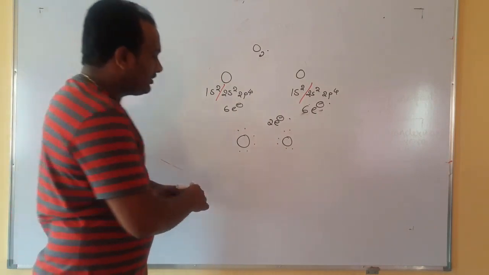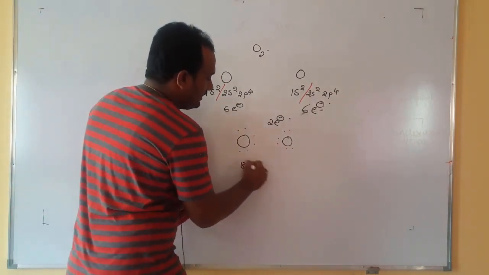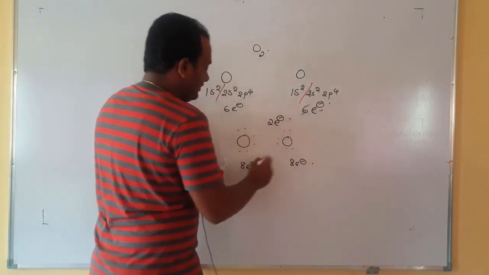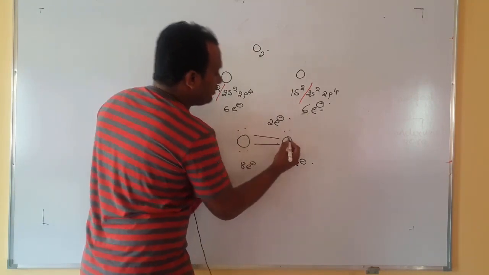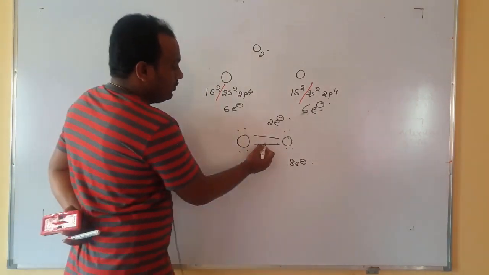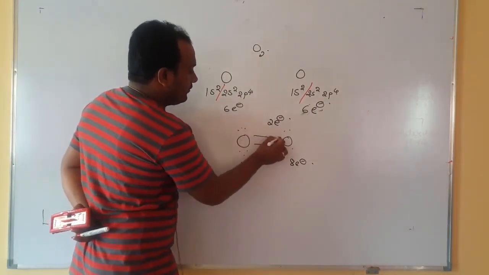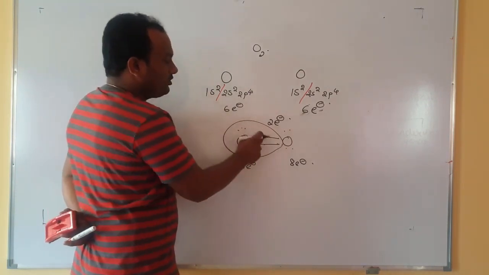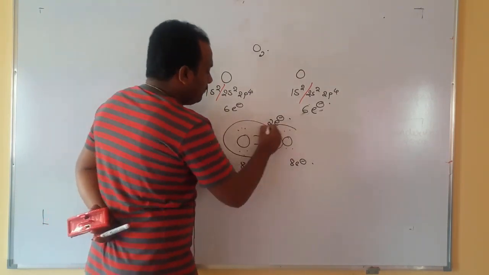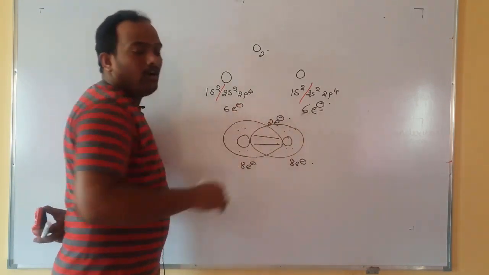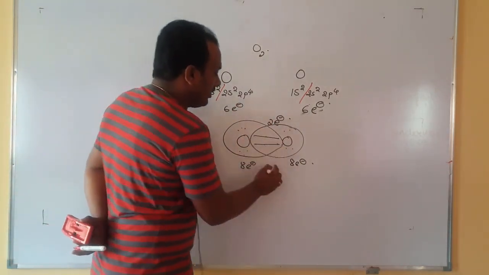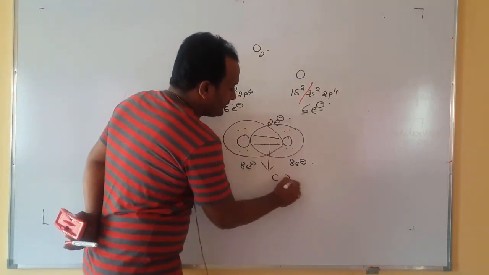Now try to complete the octet. Both should have how many electrons? 8 electrons each. Now they join the bond. They share 2 electrons each. Now you see 2, 4, 6, 8. Therefore the octet is completed. These two bonds are common for both. 2, 4, 6, 8, both have attained the octet. This is how the sharing of electrons happens, and this bond is called which bond?